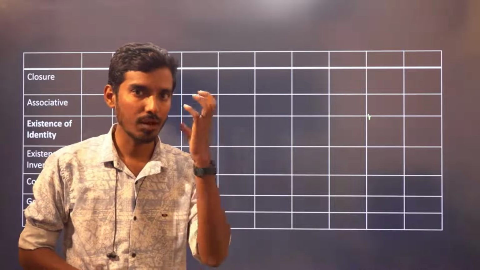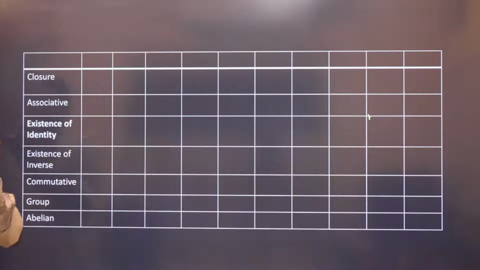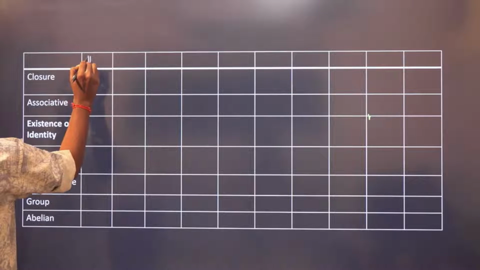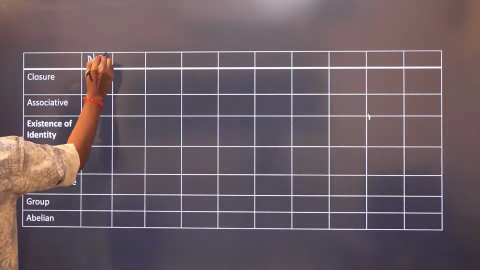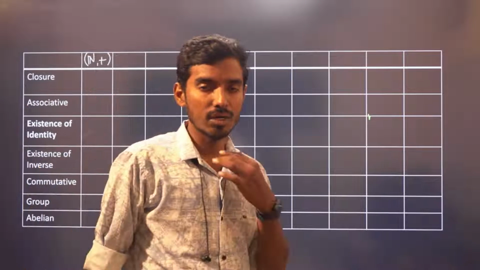Yes or no? We should have a non-empty set. We should have a binary operation. Let us take the first example. Let us take natural numbers with respect to addition. That is, my non-empty set is the natural numbers.